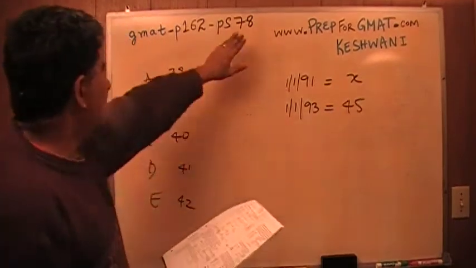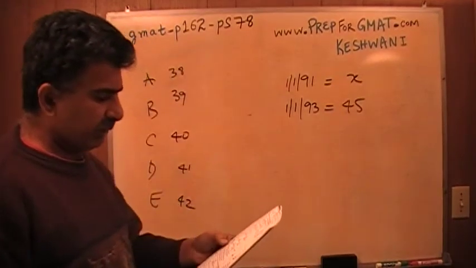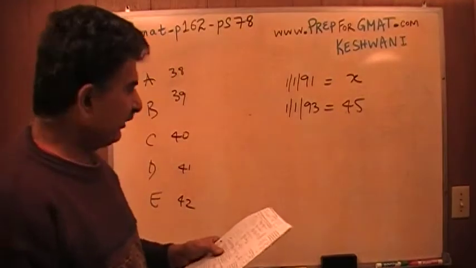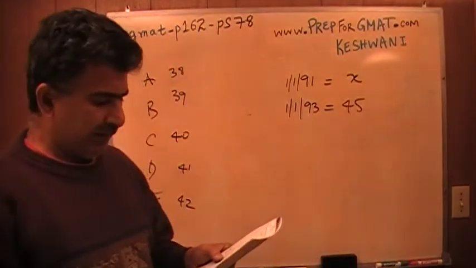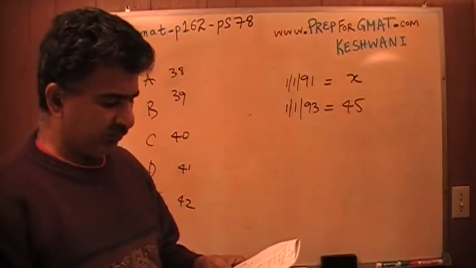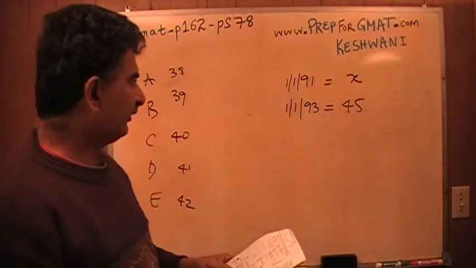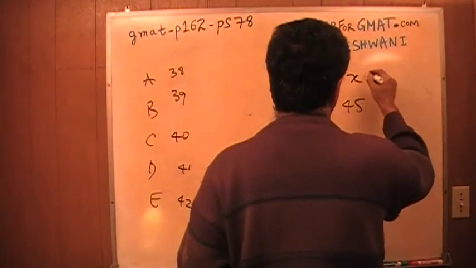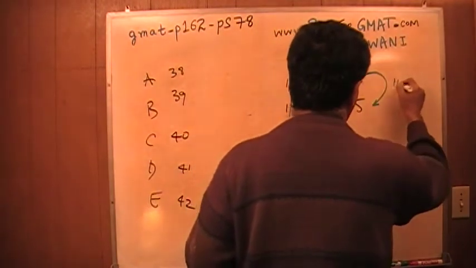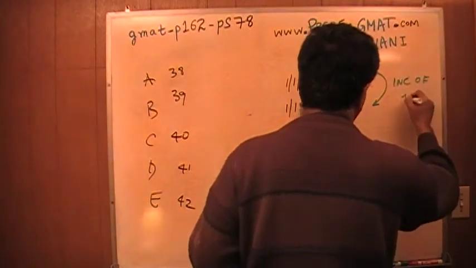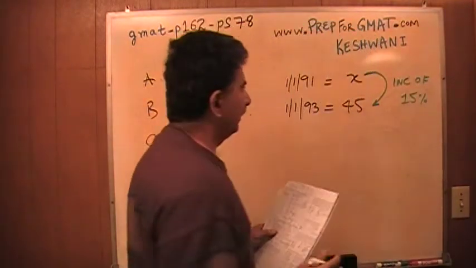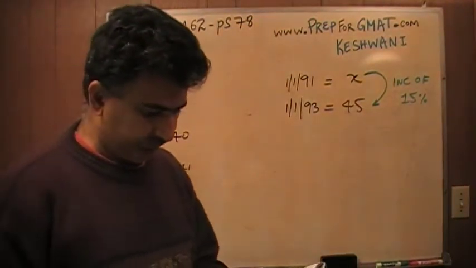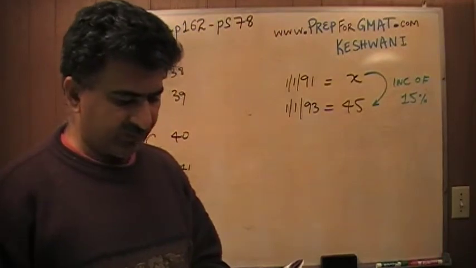Let's read the problem. Number 78. It says in January of 1991, January 1st of 1991 to January 1st of 1993, the number of people enrolled in the health maintenance organization increased by 15%. So apparently we have an HMO, the Jolly Good HMO, very popular, in which the enrollment has increased by 15%.